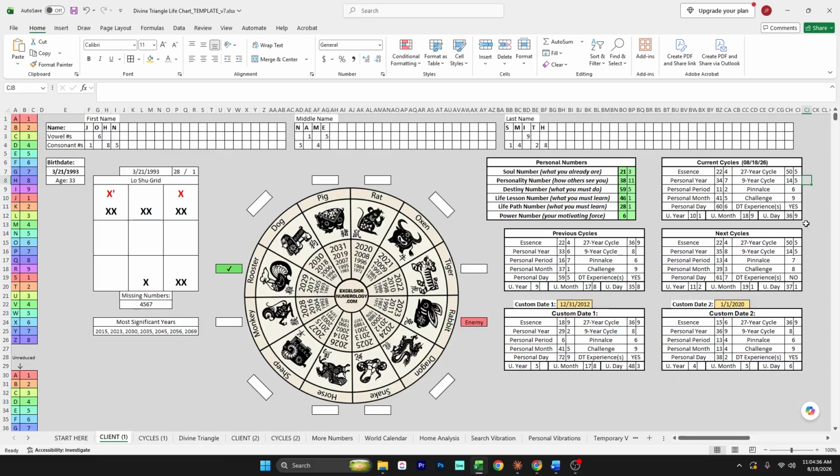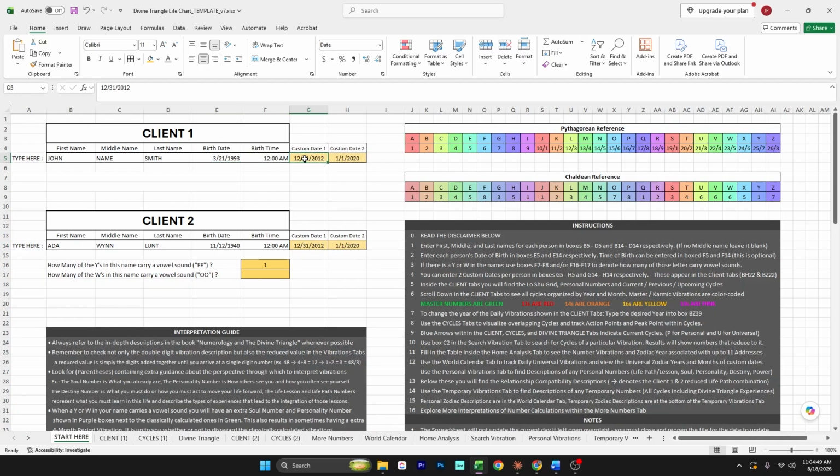These ones below it show both the previous and upcoming cycles based on their respective timeframes. So for example, it shows last year, last month, and yesterday's vibration, and over here it shows next year's vibration, next month's vibration, and tomorrow's vibration. Below those, you'll see the vibrations for custom dates that you can input on the Start Here tab. This is pretty straightforward.